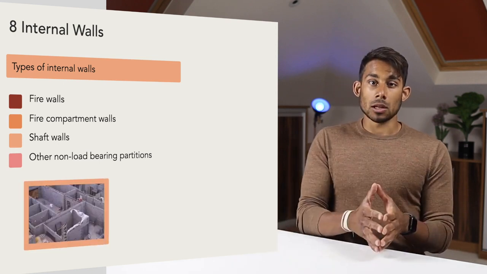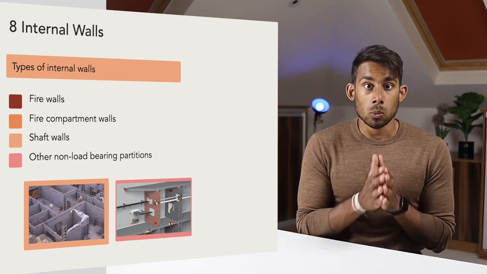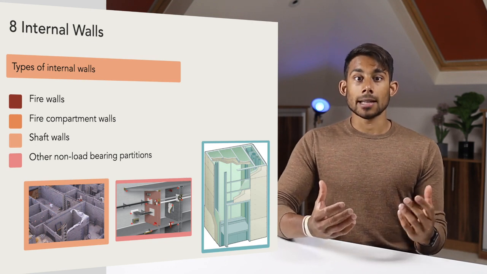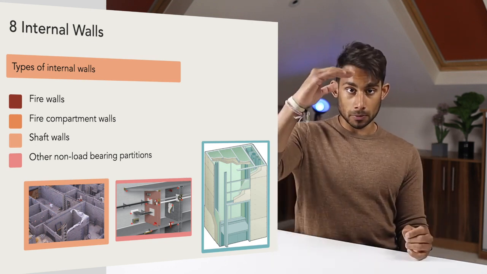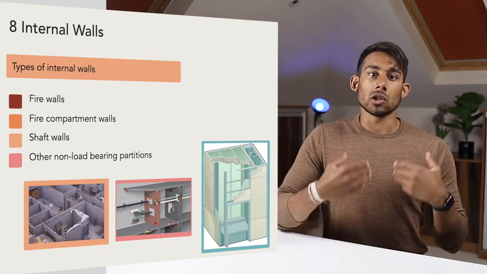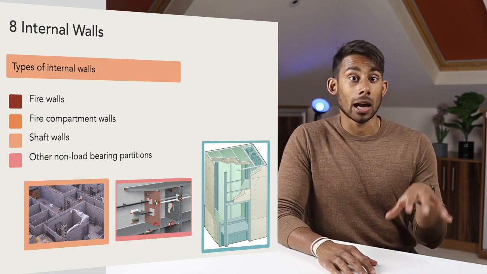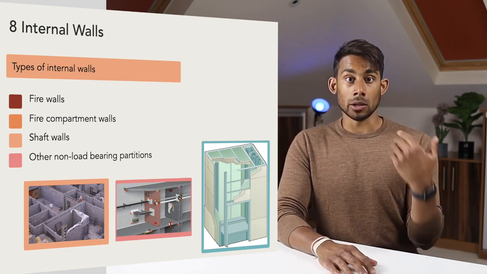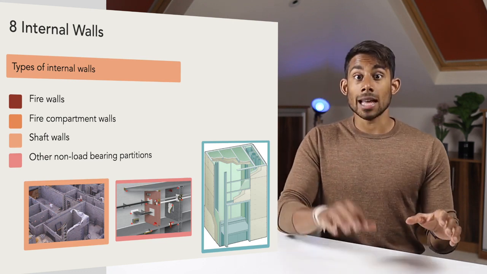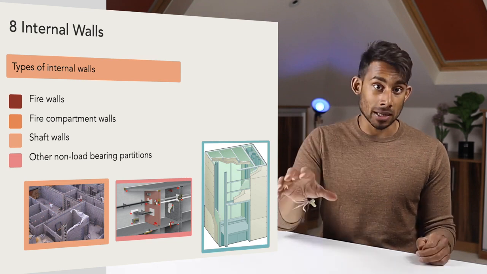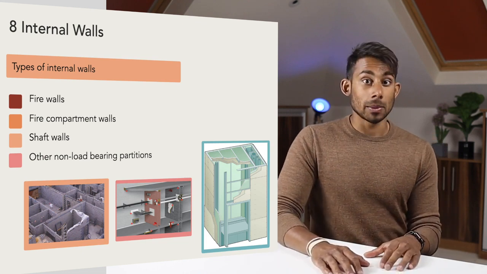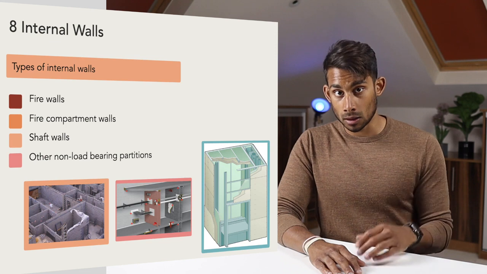So number 1, firewalls, as you can see from image 1. This is a wall that forms a separation to restrict the spread of fire through a building. It extends continuously from ground to roof. Firewalls are used to divide a building into smaller units, each of which may be considered as a separate building when calculating allowable heights and areas under a building code. A firewall must either meet a non-combustible roof or extend through above the roof by a specified minimum distance. Openings in firewalls are restricted in size and must be closed with fire doors and wired glass.